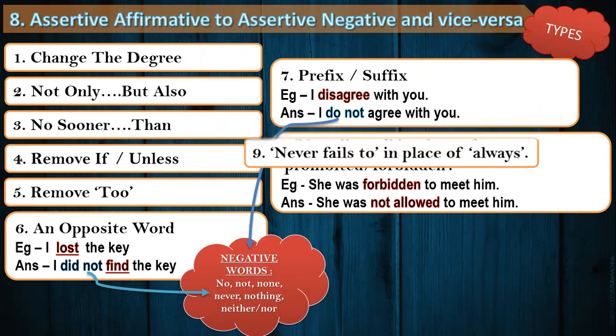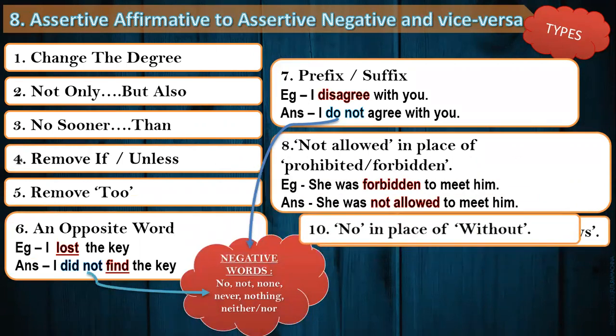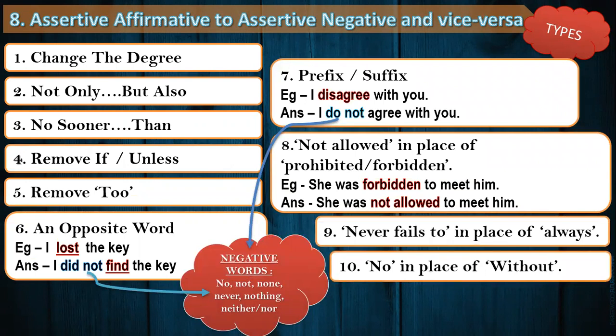Isn't it easier? Yes. So here we come with another method, that is "never fails to," can be completely replaced with the only word, that is "always." Here, my dear friends, please do not focus on any other word but "always." Never try to change any other word from these three. That is, "never fails to" will only change to "always," and do not try to change any other word from the sentence.